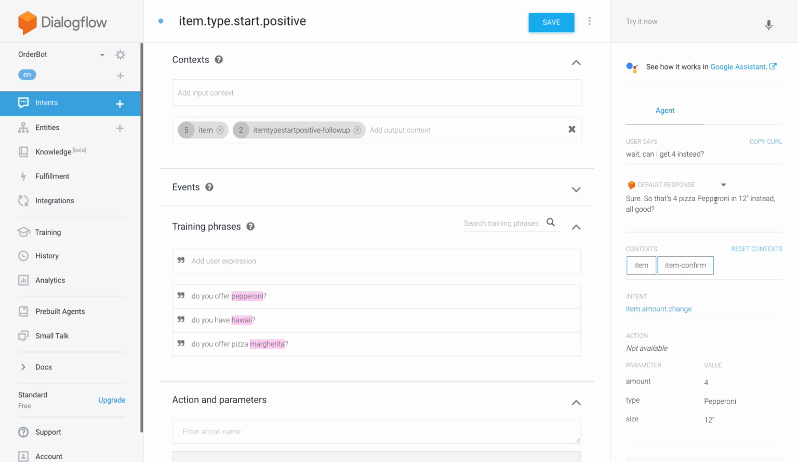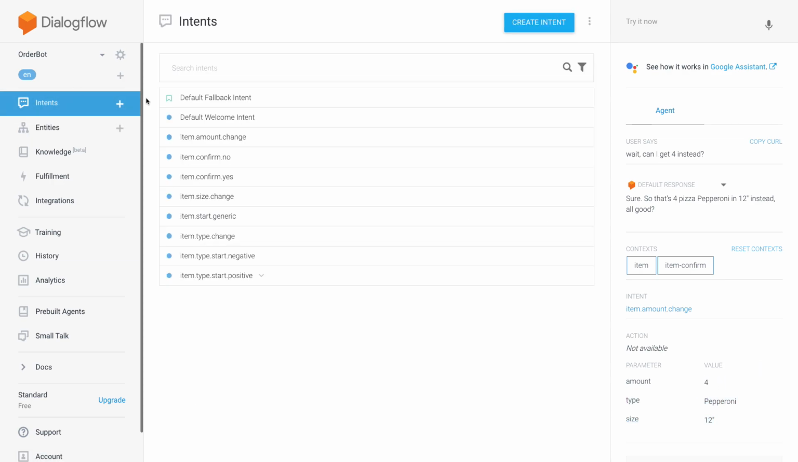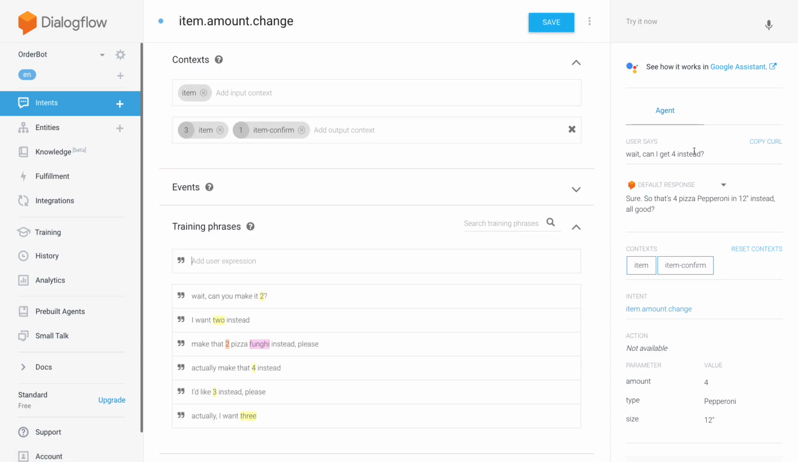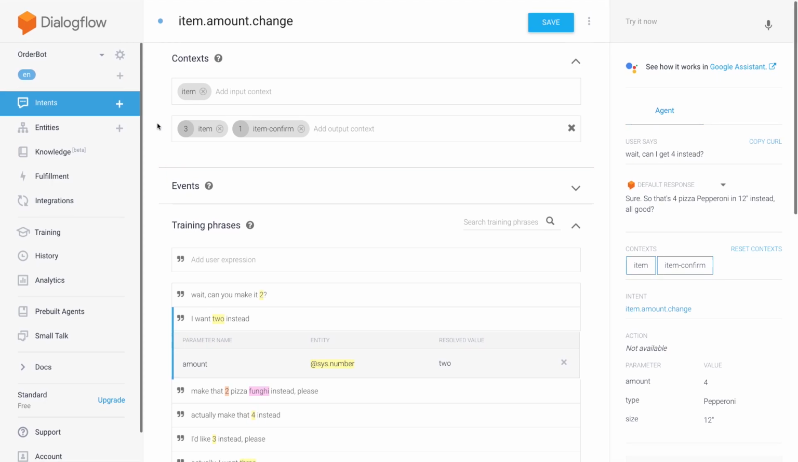So when I asked, do you have pepperoni? And it said yes, that was this intent. And then it had the output context item, which then carried forward the parameters here. And because it has the parameter saved on the item context, it can then dynamically go into, where is it? I changed the amount, so it's this one. So it went into this one because I said, wait, can I get 4 instead? Which is, yeah. So it's matching the training phrases more or less by machine learning, and then it's amending my order. So that's pretty good.